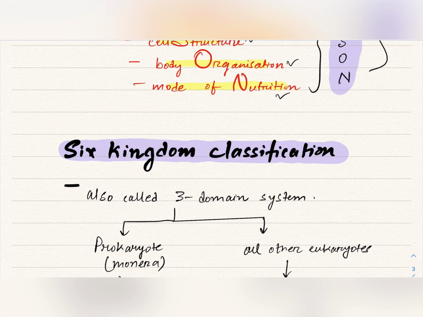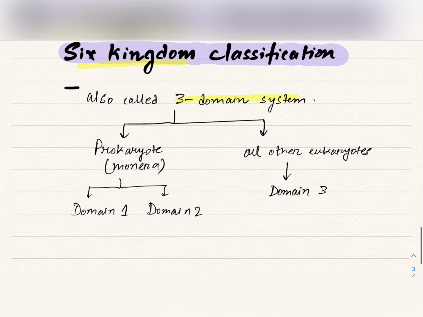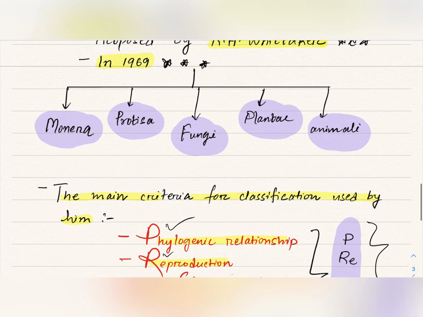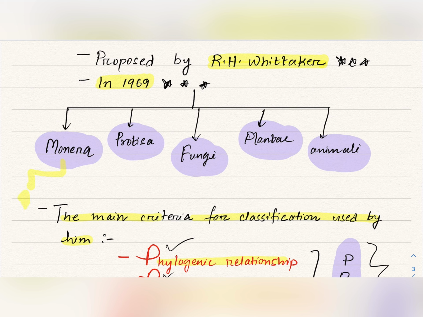Now this six kingdom, note here, it is six kingdom. It is also called three domain. Kingdom is six, but domain is three. Six kingdom classification is also called the three domain system. Now what is included in these domains? In this system, the prokaryotes, the Monera, is divided into domain 1 and domain 2, and all other eukaryotes are placed under domain 3.